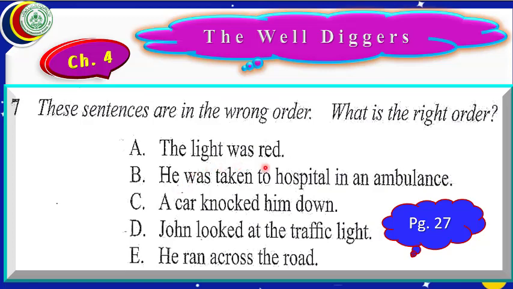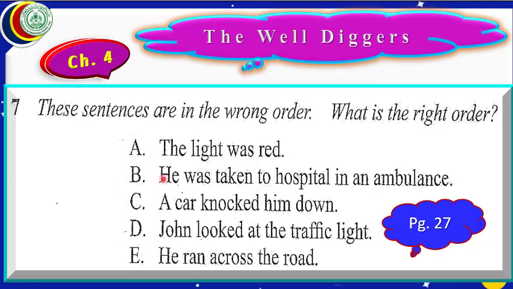For example, the light was red. This thing did not happen first of all. He was taken to hospital in an ambulance. Here he is the subject. This is a pronoun. We don't know the noun. How can we write the pronoun?